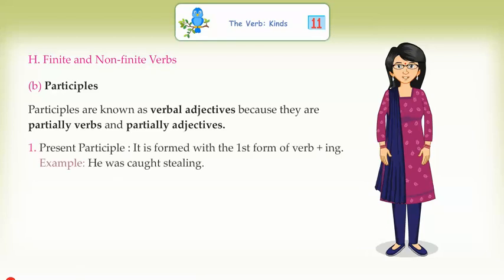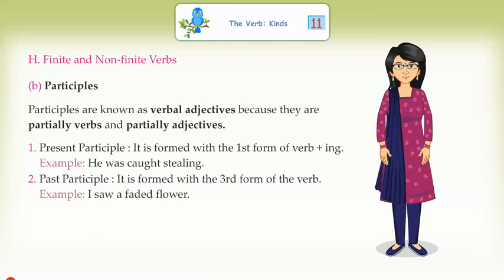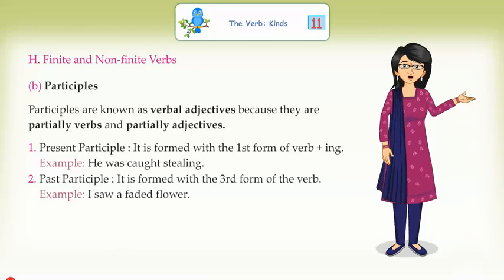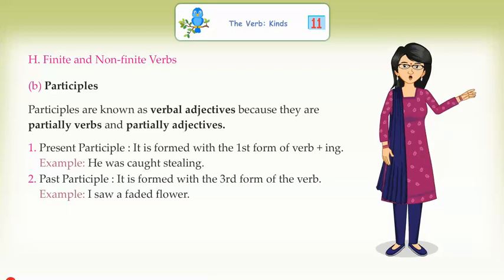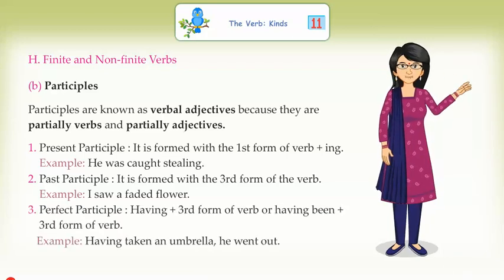Present participle: it is formed with the first form of verb plus ing. Example, he was caught stealing. Past participle: it is formed with the third form of the verb. Example, I saw a faded flower.